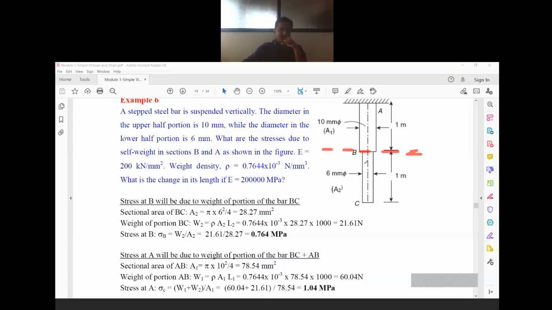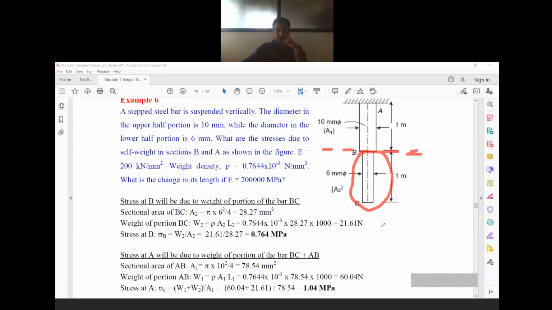As I have explained, at section B, the overall weight of the member which is acting at this section is only this much. So I have to calculate the weight of this object so that I will be able to calculate the force value. So how to calculate the weight?